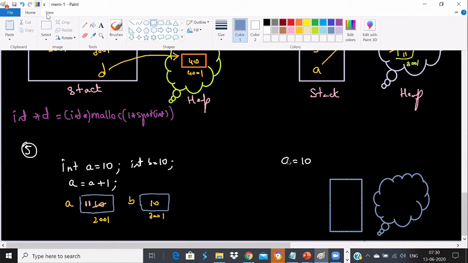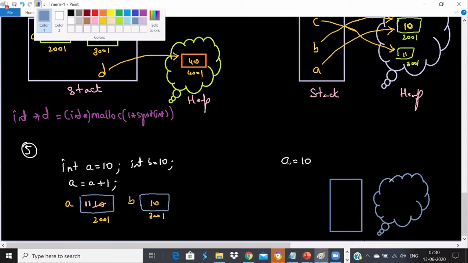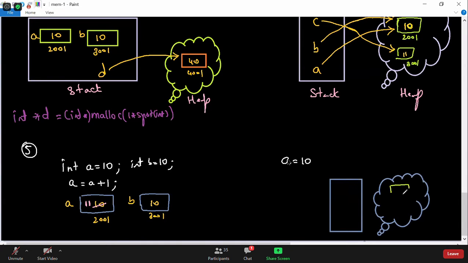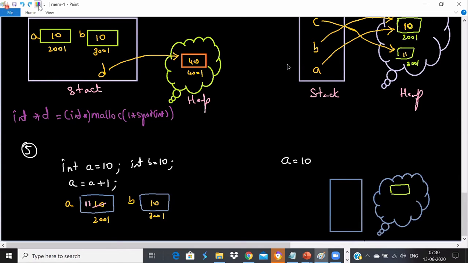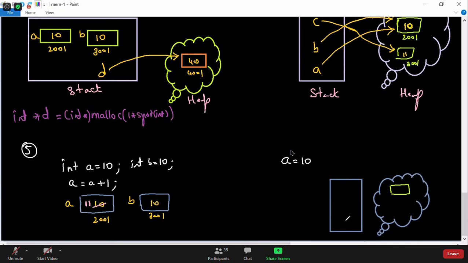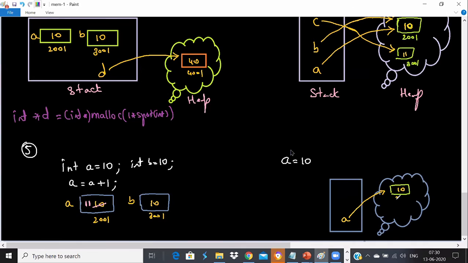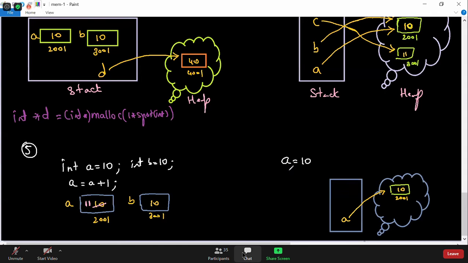In the heap memory, a variable or an object gets created with a value of 10 and with some address like 2001, and it is referred by a reference called A. So A will be referring to it, and we have a value of 10 with some address like 2001. Everyone agree that this is what happens in Python when you say A is equal to 10?